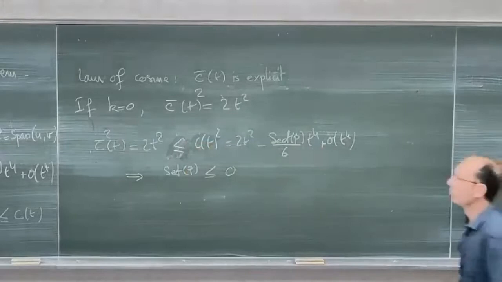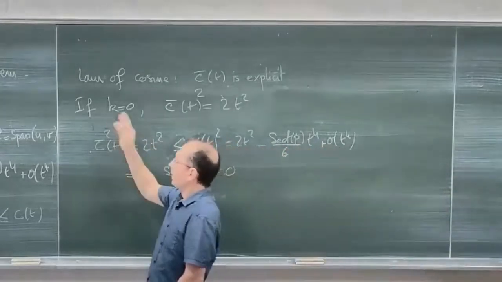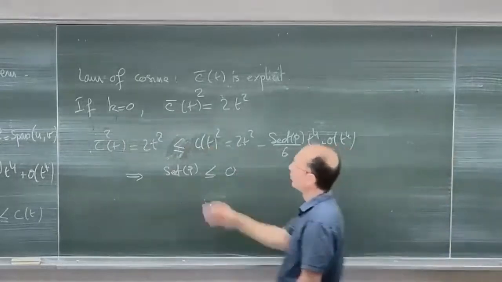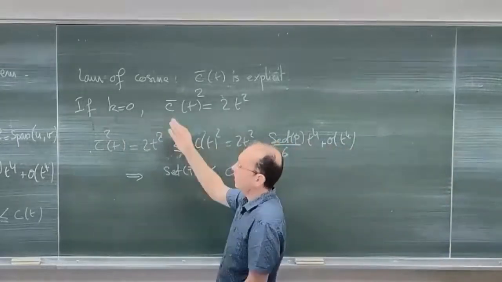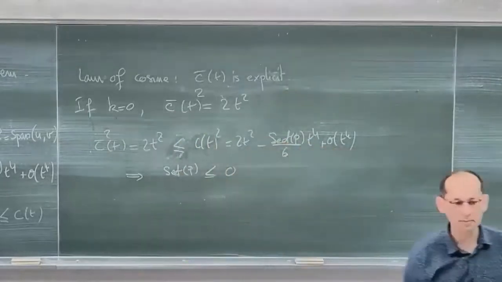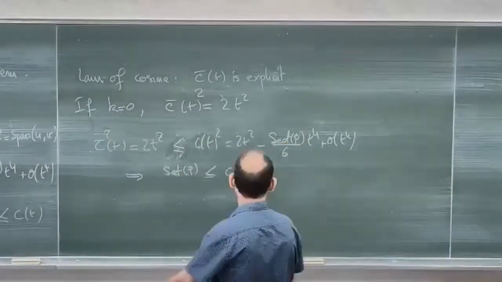This implies that the sectional curvature of the two-plane P is non-positive. All right, and if you want to do it for other values of k, what we have to do is to write the law of cosines and take an asymptotic expansion of the law of cosines, and compare the two asymptotic expansions, and it will give you the right result.